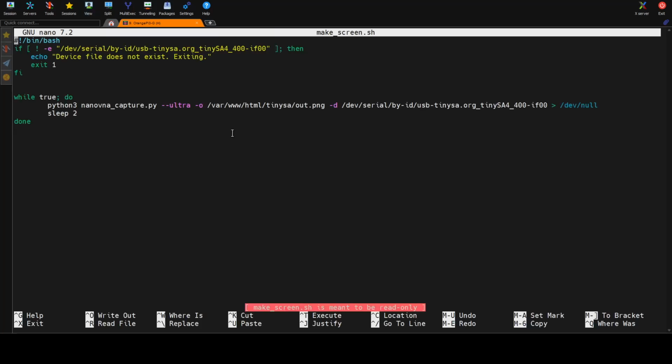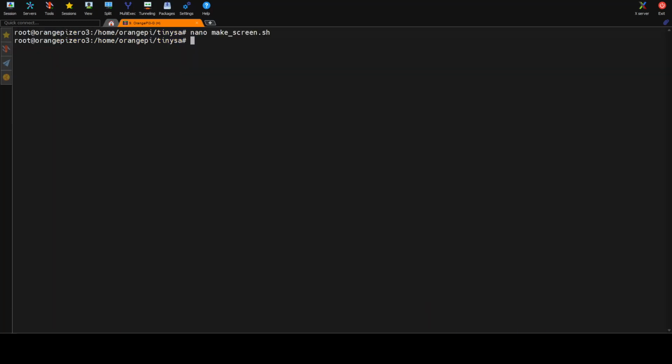It's a small script, it just runs the NanoVNA capture with the ultra option because we have the TinySA Ultra with a bigger screen resolution, and it saves the output PNG file to the directory where the Nginx server is set up. So we will run this script in the background.